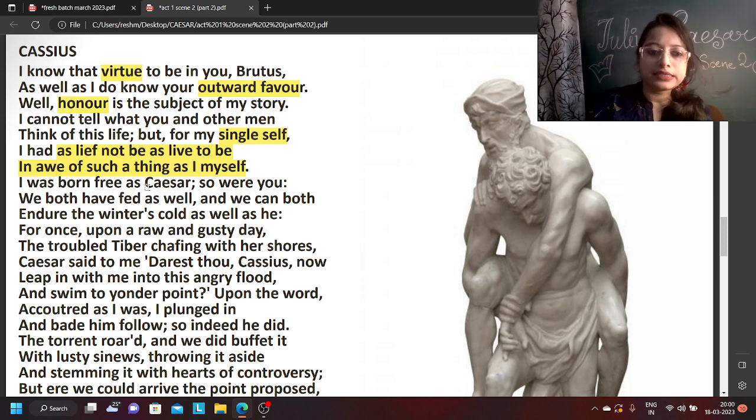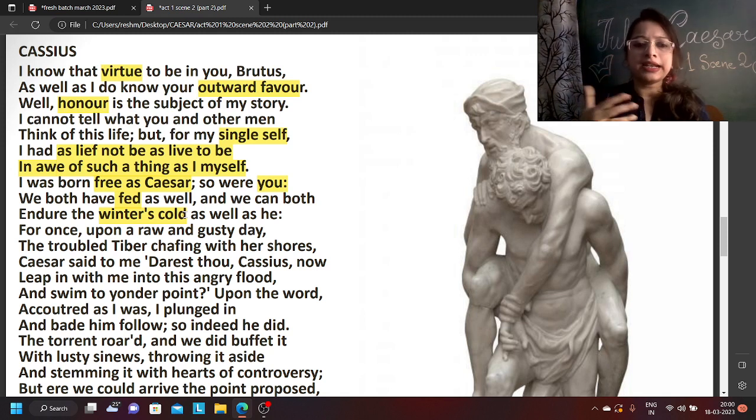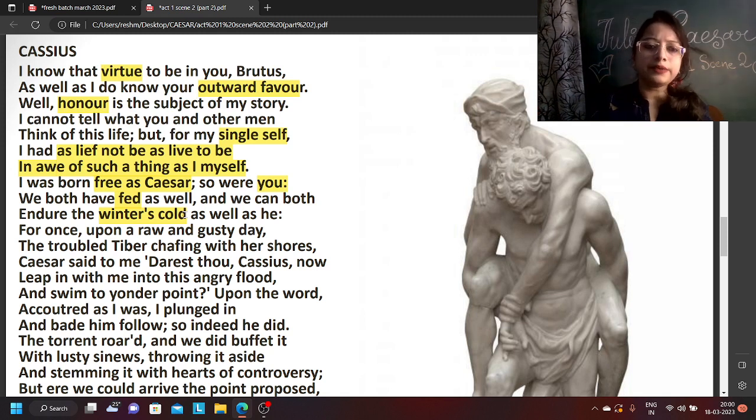I was born free as Caesar. So look at me, I was as good as Caesar. Okay, in comparison to Caesar, you were also as good as Caesar. We both have fed as well. We both ate the same food. We can both endure the winter's cold. Winter is mentioned to show similarity, that it is the same. We eat the same thing. We feel the cold equally. Okay.